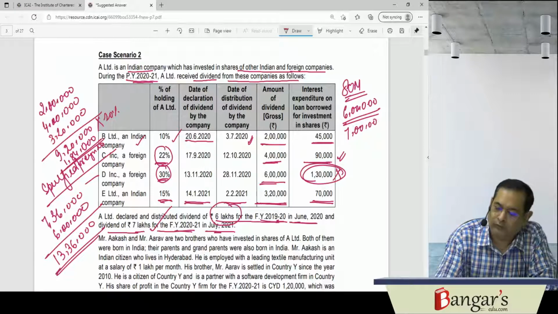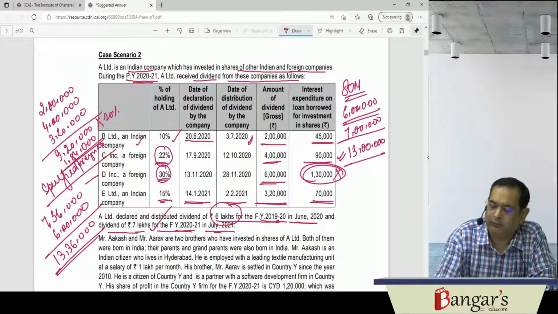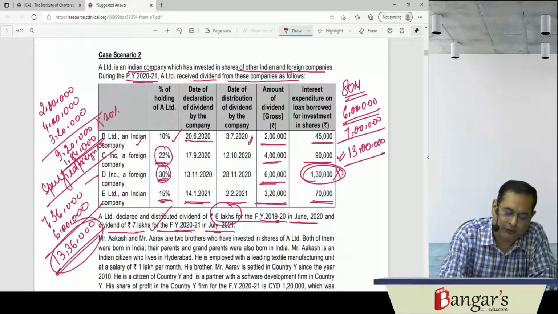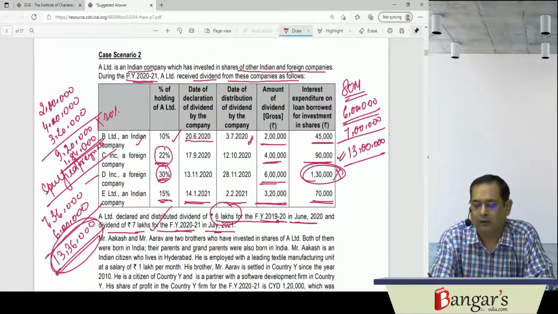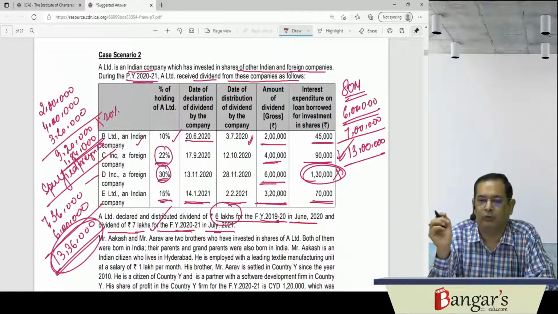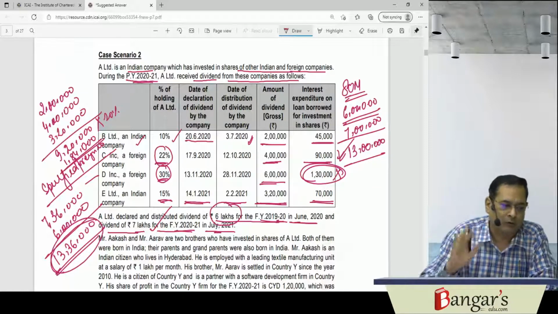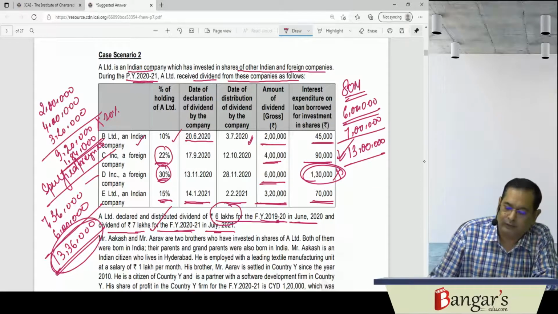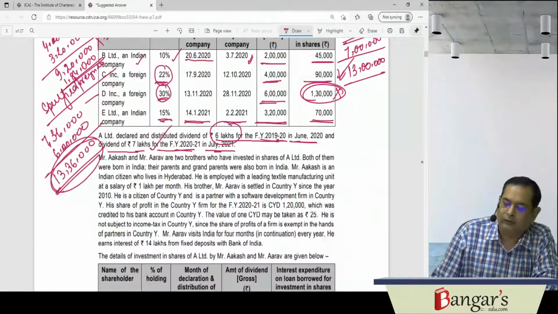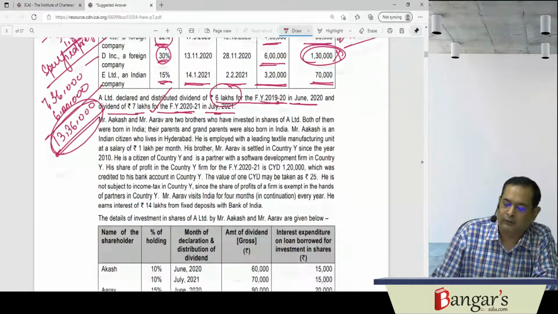So 13 lakh rupees amount of deduction can be claimed under section 80M. The amount of dividend which has been received is 13,36,000 rupees. The amount of dividend which has been distributed is 13 lakh rupees. Whichever is lower will be eligible for deduction under section 80M. So here deduction will be admissible to the tune of this much amount.